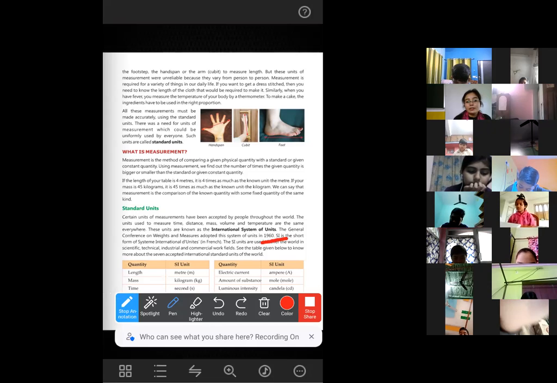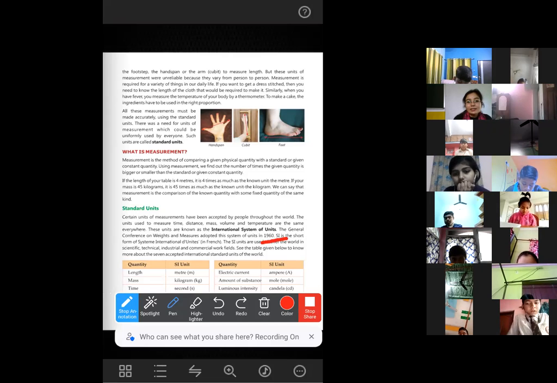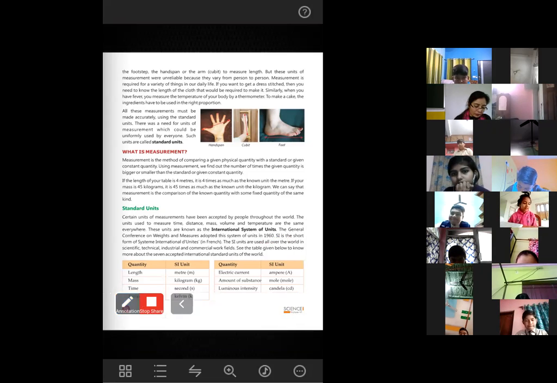You can see I've shared the page and I've marked the portion also. So you can mark it in your book. Just go to this page and mark it from your book. So the SI system was adopted in 1960. Let's see what is the next question.